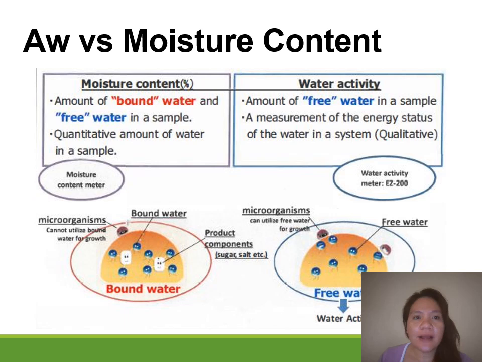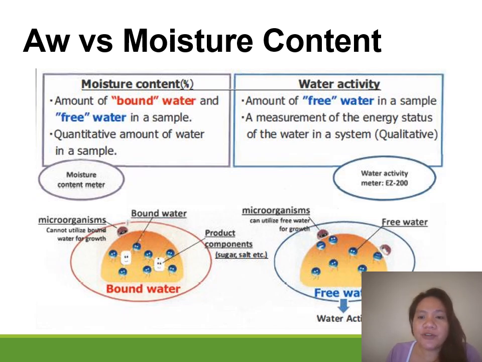Last meeting, we also discussed the difference between water activity and moisture content. Water activity is related to the amount of free water in a sample, the amount of water available for microorganisms to grow. Moisture content is the amount of bound water as well as free water in a sample.